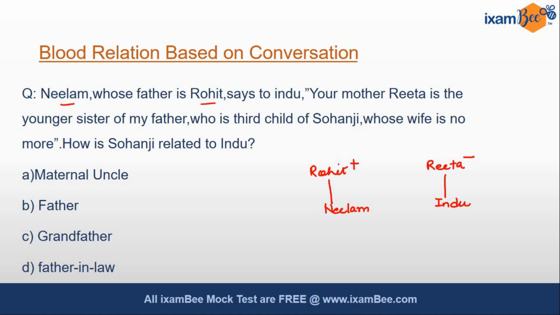Rita is the younger sister of my father. So Neelam is telling Indu that your mother Rita is the younger sister of my father. We know that Rohit is the father of Neelam. That means Rohit and Rita are siblings. We denote the relationship with the help of two parallel lines since they are siblings.